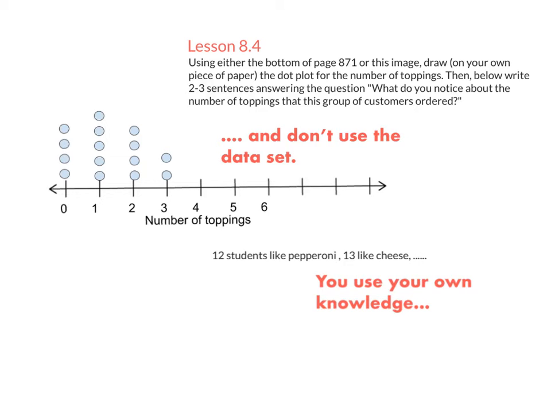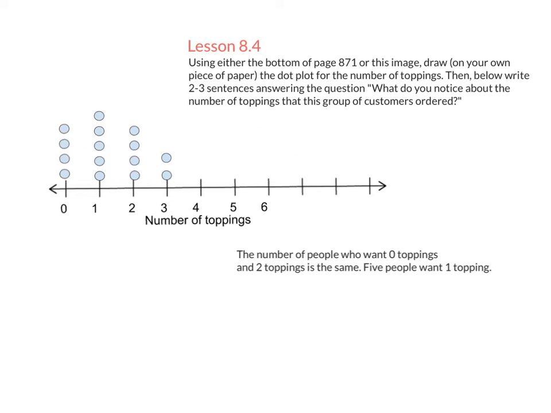It's really important every time I give you a problem to use the data set. What does the data set tell you? Here's an example of a good response. The number of people who want 0 toppings and 2 toppings is the same because there's 1, 2, 3, 4 people who want 0 and 1, 2, 3, 4 people who want 2. 5 people want 1 topping. 1, 2, 3, 4, 5. This is a response that talks about the data set, not just what you know about pizza.